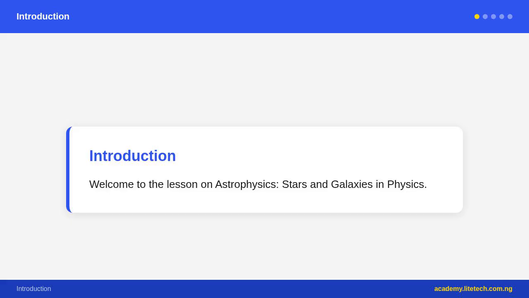Parsec, PC. 1 PC equals 3.086 times 10^16 m equals 3.26 light years. Defined as the distance at which 1 AU subtends an angle of 1 arcsecond, used in professional astronomy.